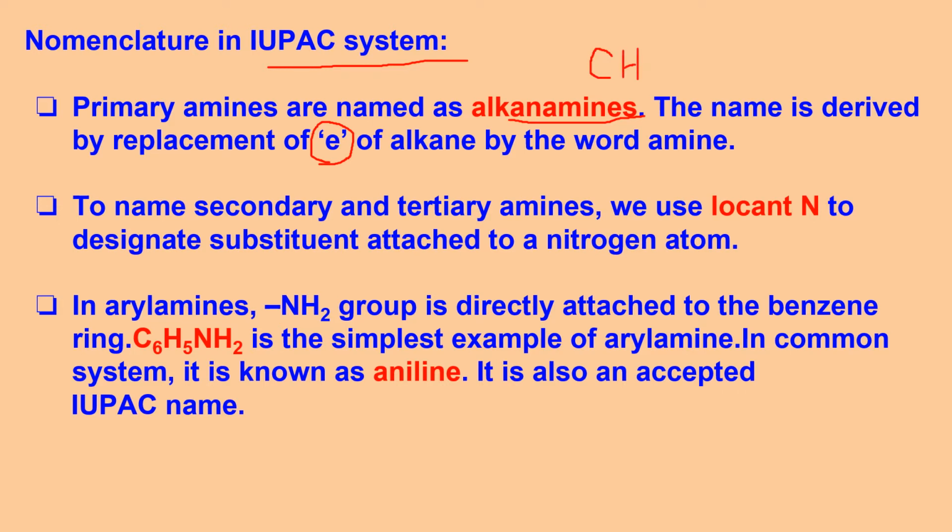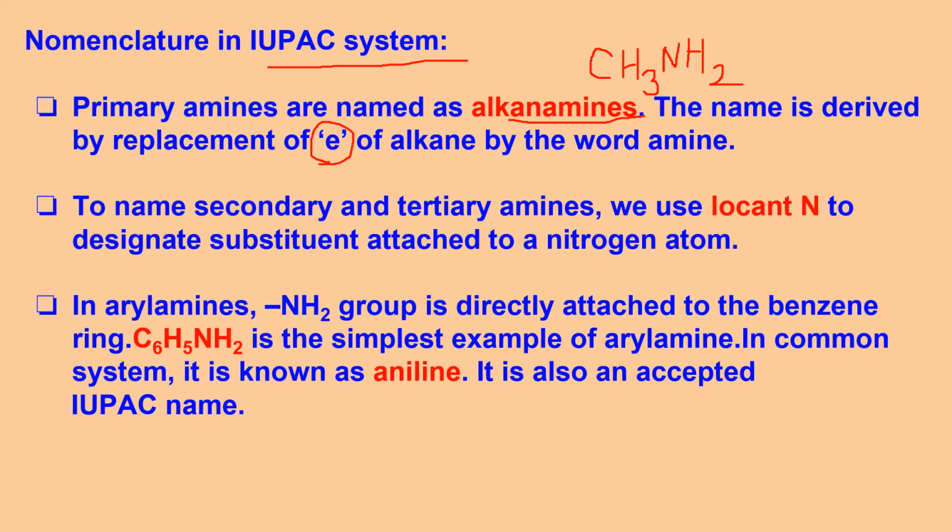But if I have a CH3 methyl group and there is an amine group, NH2, this is an alkanamine. Which alkane? Methane. So it becomes methanamine. But in the case of methane, the E which was there at the end will be dropped and I will write methanamine without E. It will be a single word.